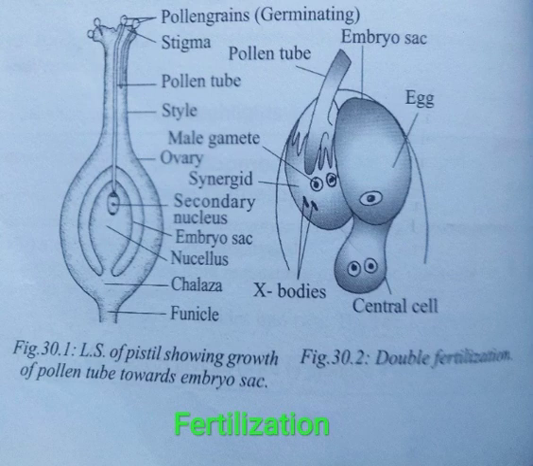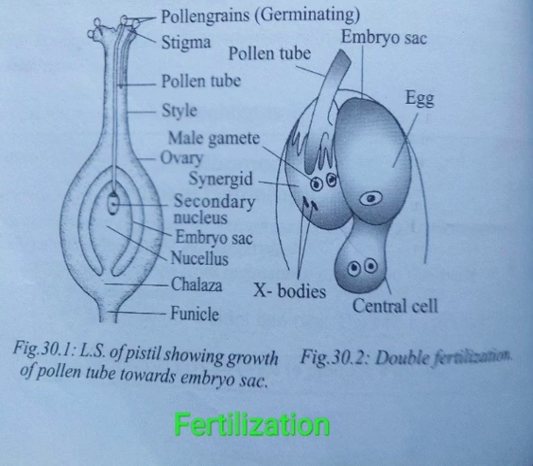The tube nucleus and the nucleus of the synergid disintegrate, forming X bodies which stain dark due to the presence of DNA. After the discharge of pollen, the two male gametes, that is sperms, are released from the pollen tube and are involved in fertilization.